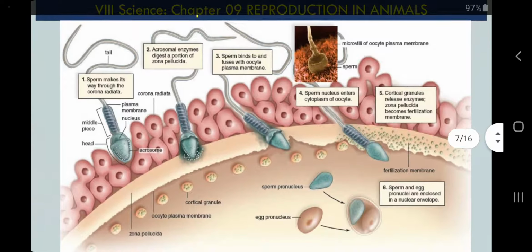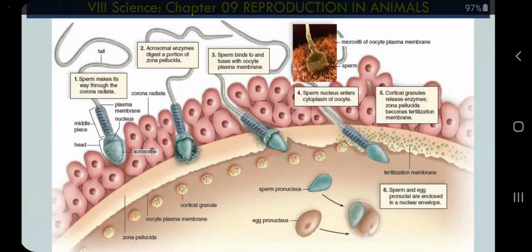This diagram, although it is not part of your syllabus, helps you easily understand the size difference. This is the egg, not a complete egg, you can see a part of the spherical egg, and how small sperms are. If you are seeing this on your mobile screen, this egg would be the size of 4 or 5 mobiles combined together. Here you can see some degradative enzymes. The sperm head melts the wall of the egg, and then it provides its nucleus, and here you can see the egg's nucleus, and this is how they fuse.